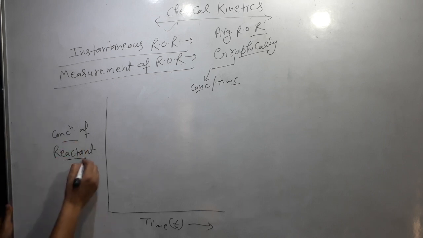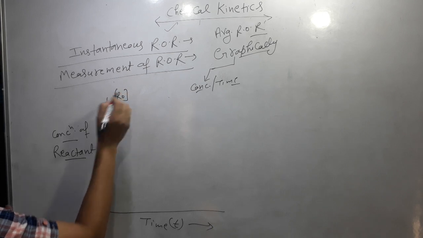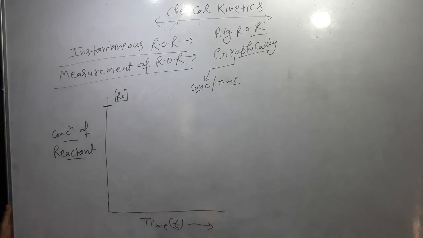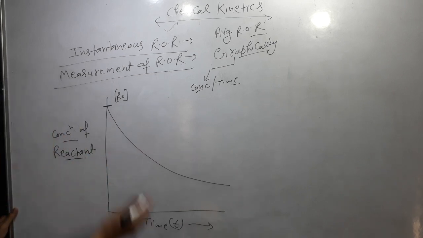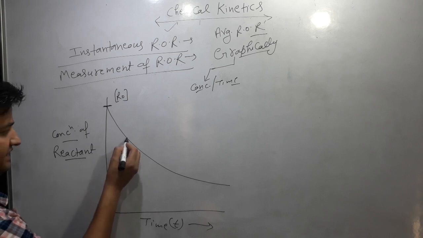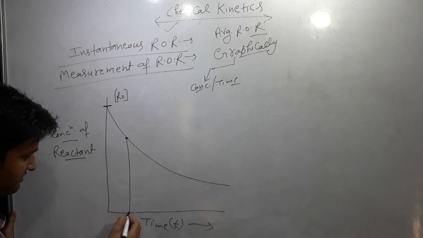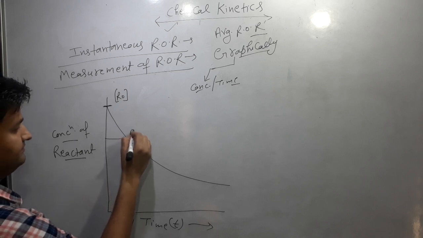In case of concentration of reactant, we consider the initial concentration of reactant, that is R0. With the passage of time, concentration of reactant decreases. So it can be like this. At a particular instant of time, let's say time T1, the concentration at that time will be R1.